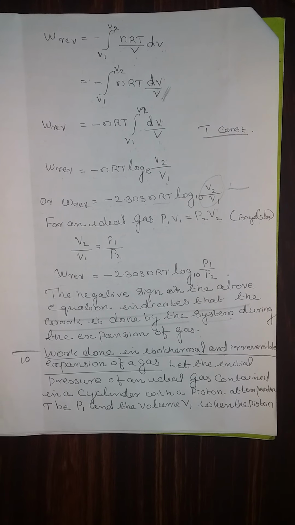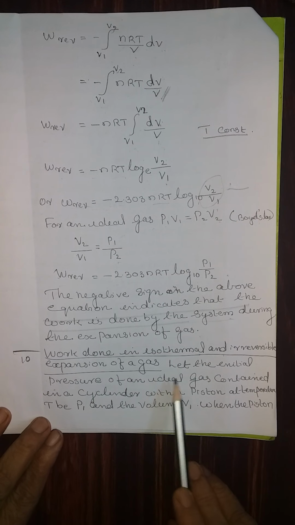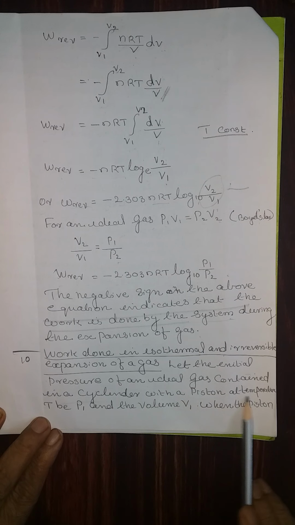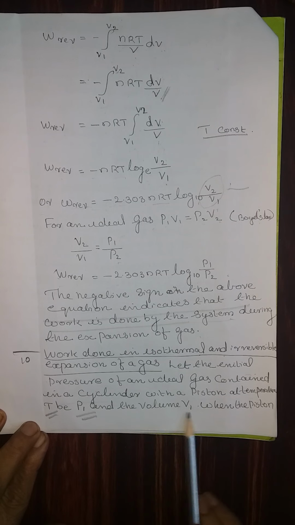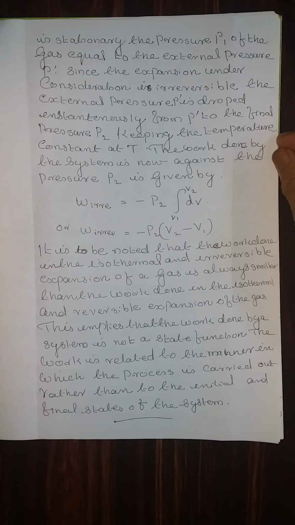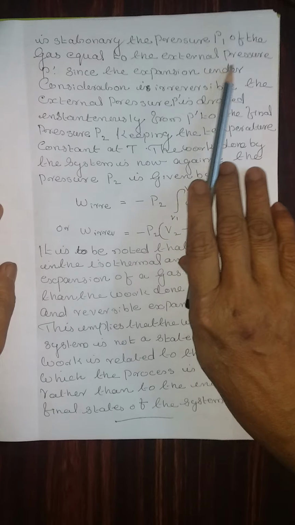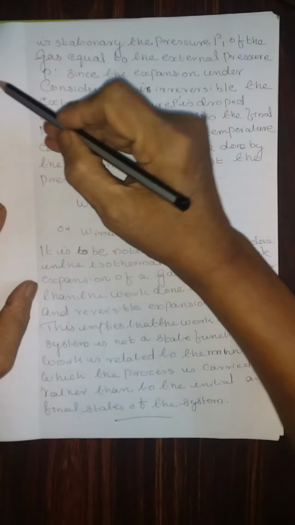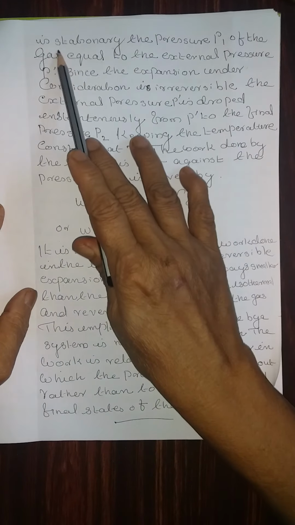Work done in isothermal irreversible expansion of a gas. Let the initial pressure of the ideal gas contained in the cylinder with the piston at a temperature T be P1 and the volume V1. When the piston is stationary, the pressure P1 of the gas is equal to the external pressure P dash. That means when both the pressures are equal, the piston is stationary.